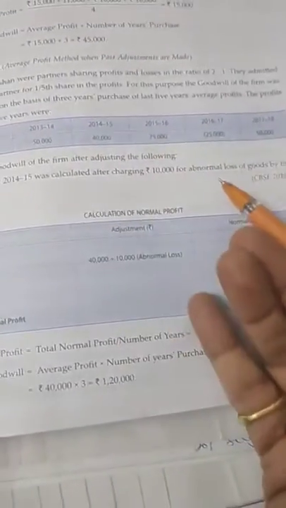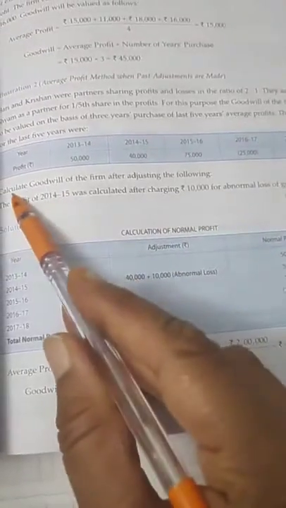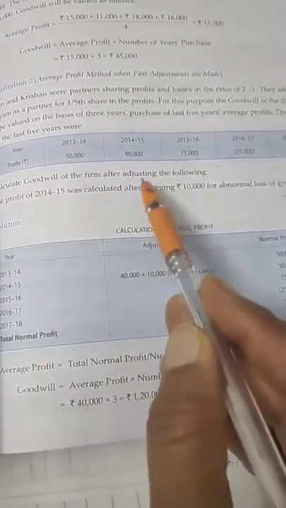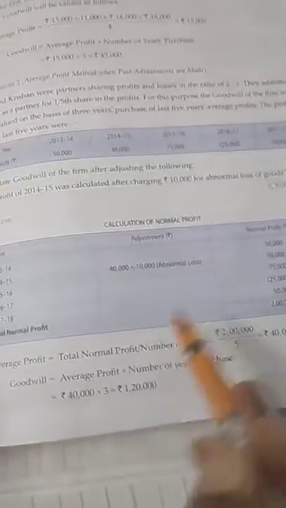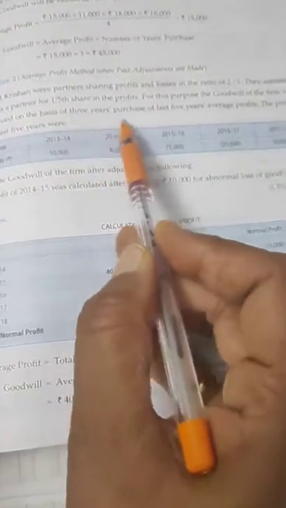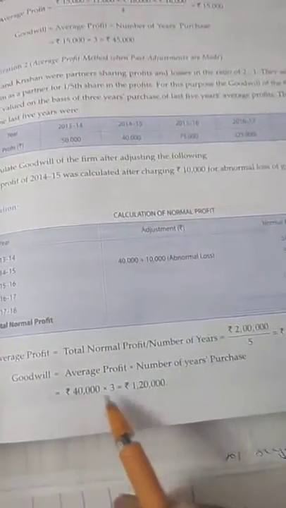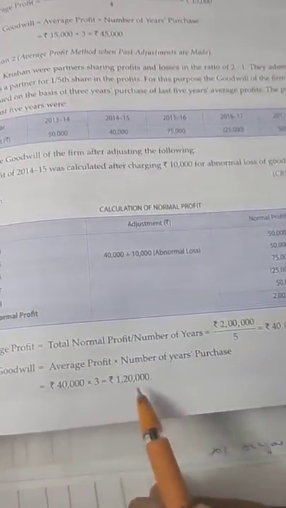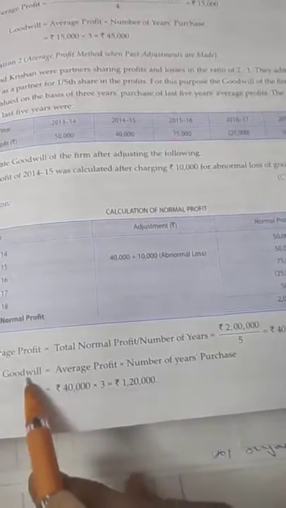Now how to find out the goodwill? It's asking to calculate goodwill of the firm, after adjusting the following. So how to calculate the goodwill? This average profit 40,000 multiplied by number of years purchase, right? So what is the number of years purchase? 3. So this 40,000 will be multiplied by 3. So this comes 1,20,000 is your goodwill.